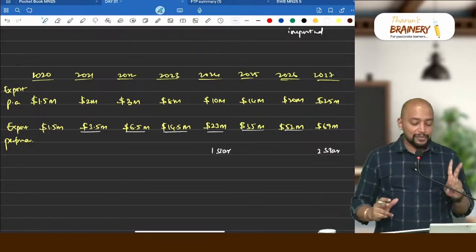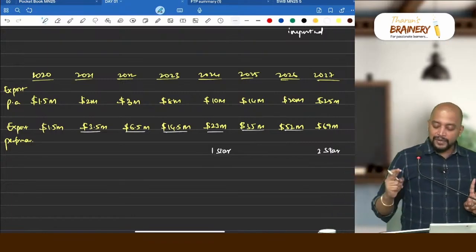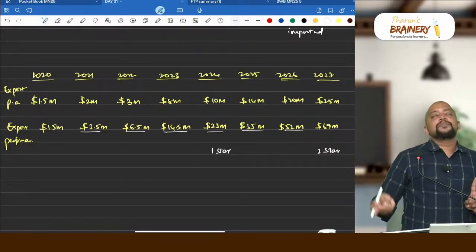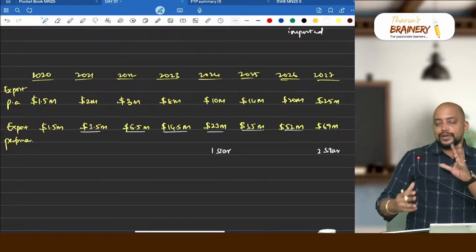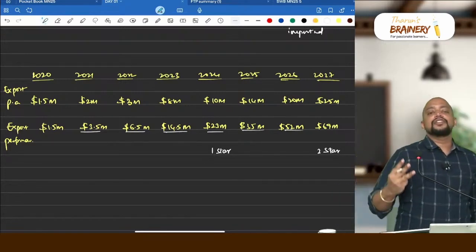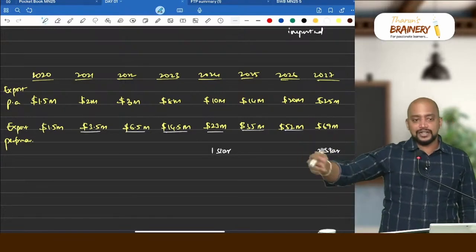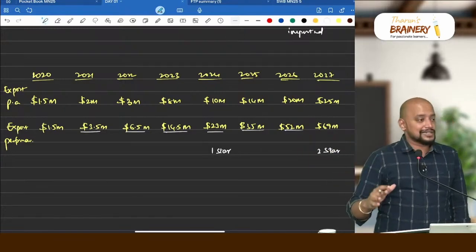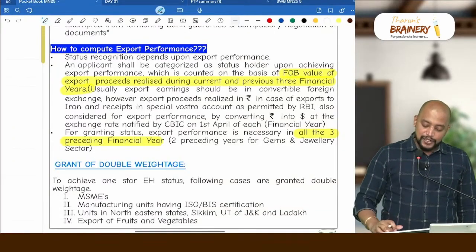So 2 points you need to remember. While computing the export performance, we will take current year and previous 3 years exports together. Whereas we need to achieve this export performance consecutively for 3 years. Then in the 4th year, we will be getting the star status. So that is with respect to this.